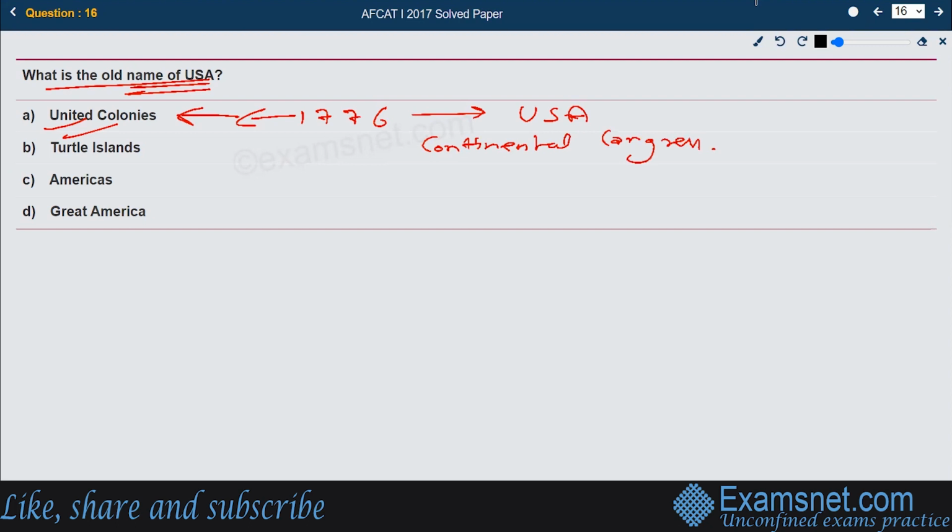American is the term used for the continents, and the word America has come from the continent's name, that is North America. We have North America and we have South America. That is where the word America was taken from.